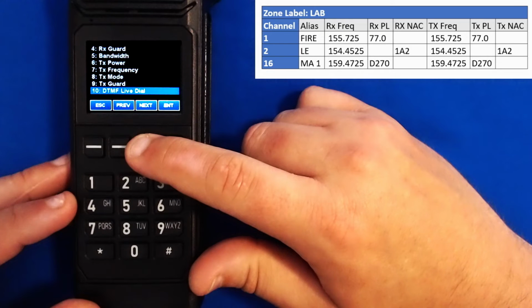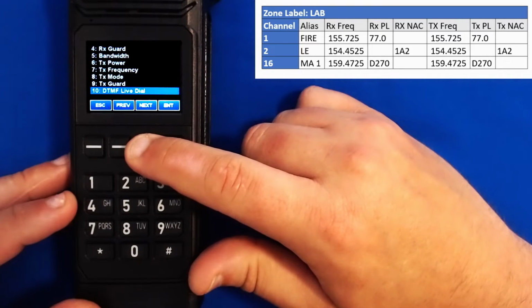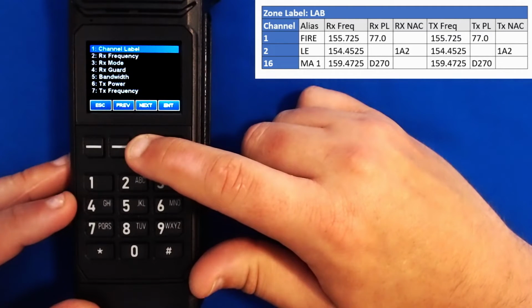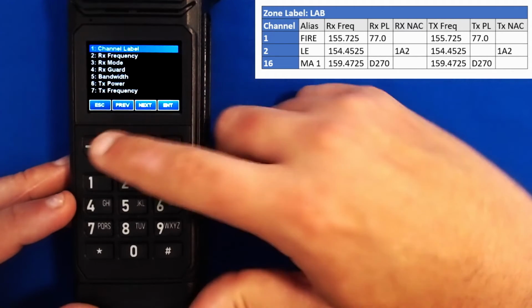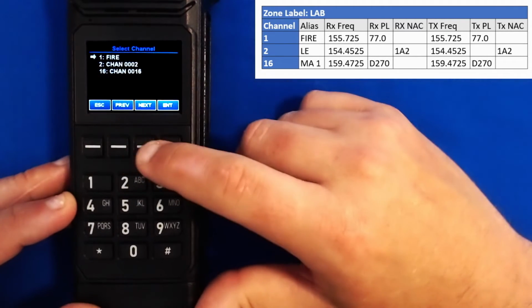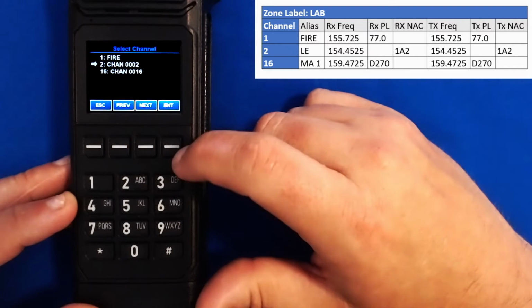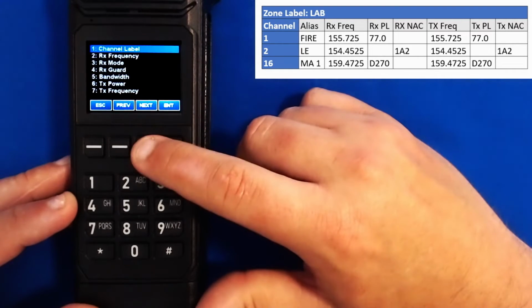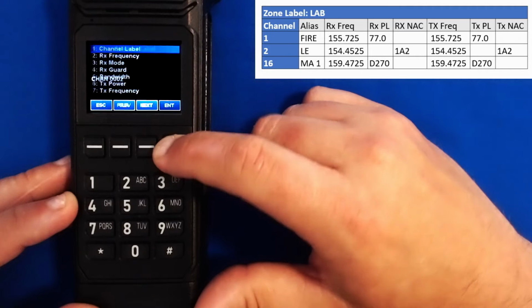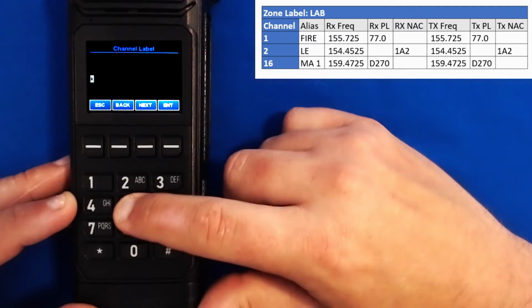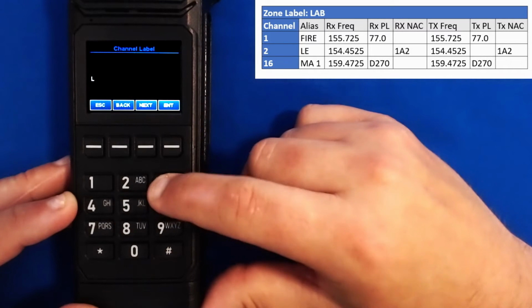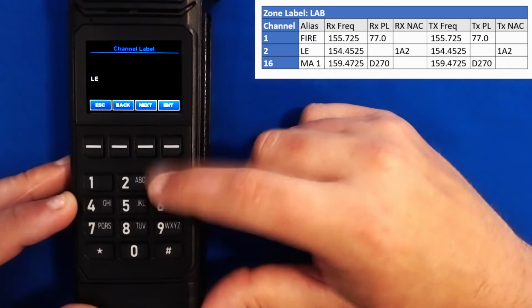My DTMF live dial is fine, and if I hit next again, I'll take back to channel label, meaning I've gone through all of the items. This channel is done. I'll hit escape, scroll down to channel 2 to edit it, and press enter. We'll start with the channel label. We hit clear. We'll type in LE. Enter.